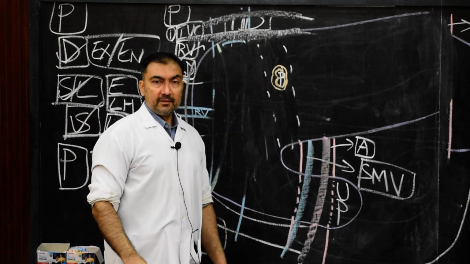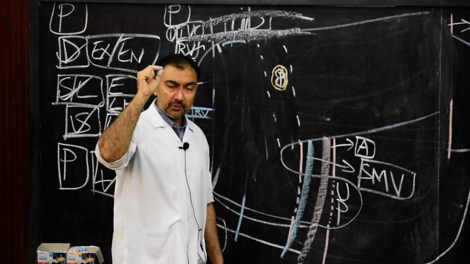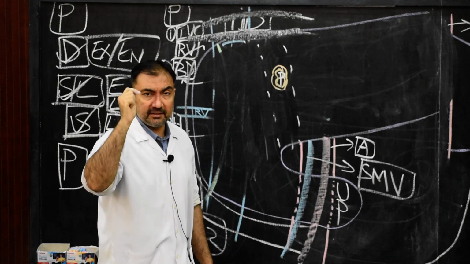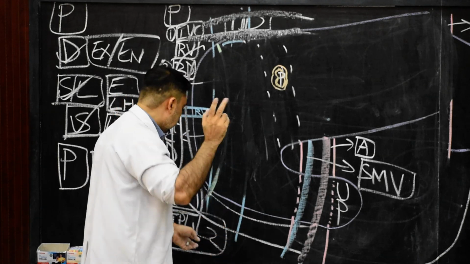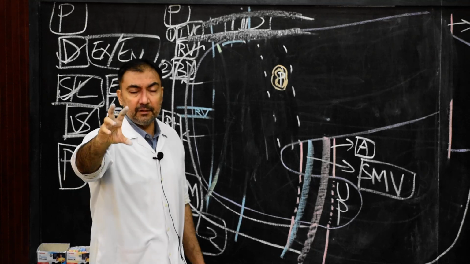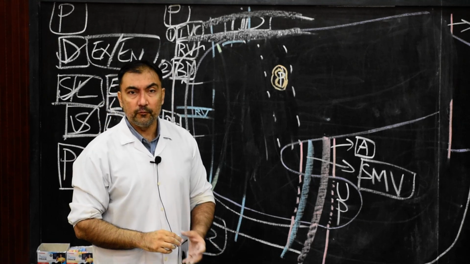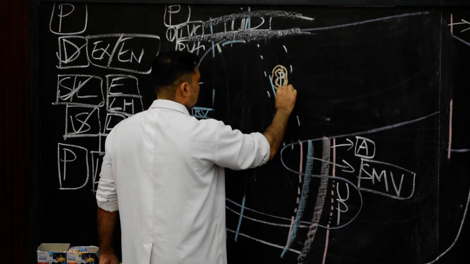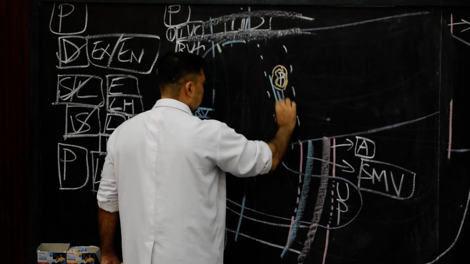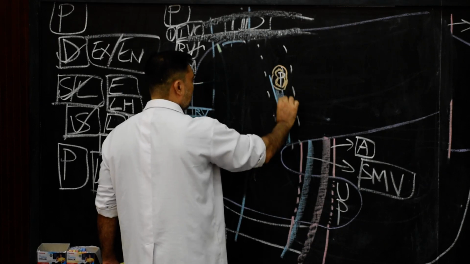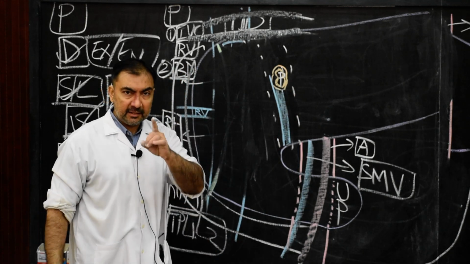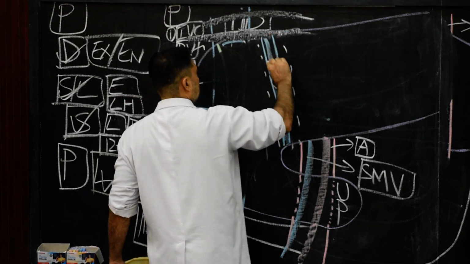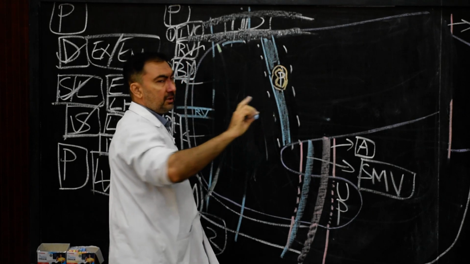Posterior. Now in the same diagram I want to show the posterior relations. Posteriorly, the neck of the pancreas is related, see how interesting it is, with two structures. In the lower part, posteriorly, there will be the presence of the superior mesenteric vein. So here I can show the superior mesenteric vein in the lower part, posterior to the neck of the pancreas. And in the upper part, the presence of the portal vein.